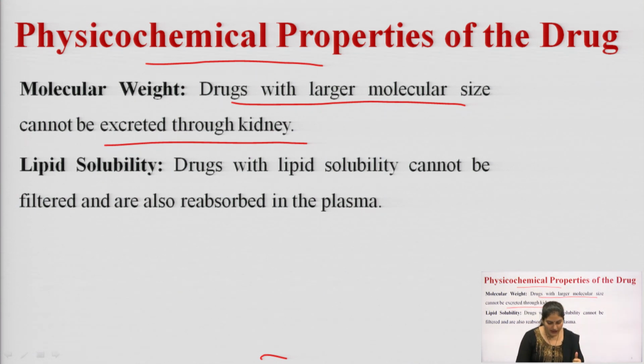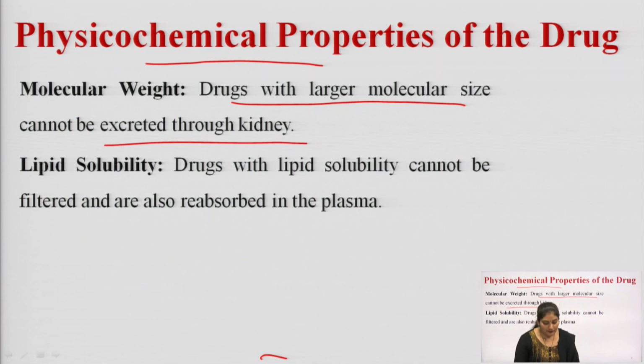Agents having a molecular size less than 300 Dalton can easily get filtered across the glomerulus, or we can say can be excreted through the kidney. And if the drug compound is water soluble, then also it can easily get excreted out from the kidney.